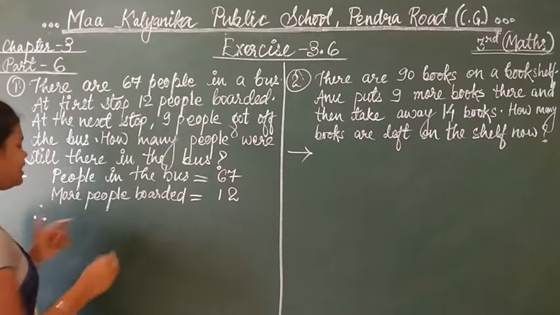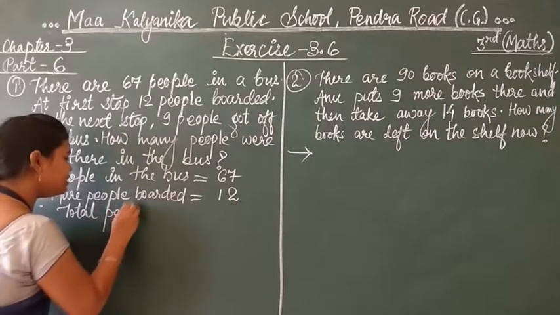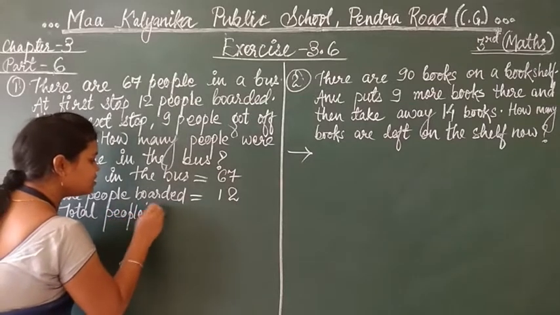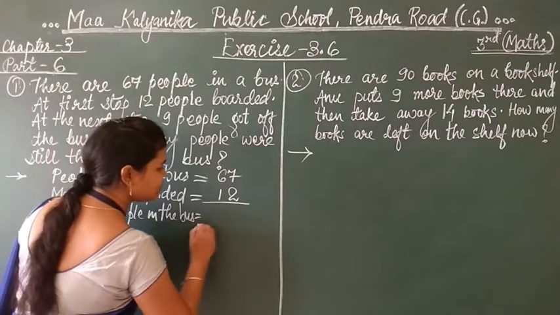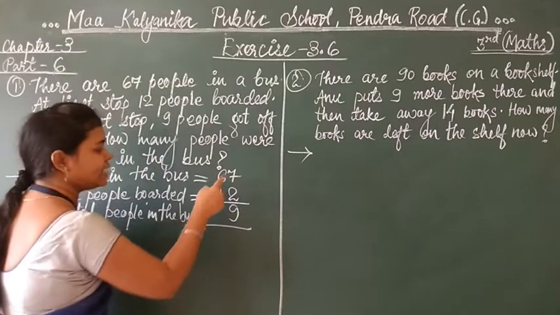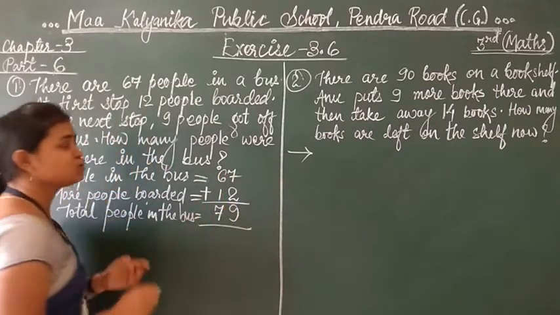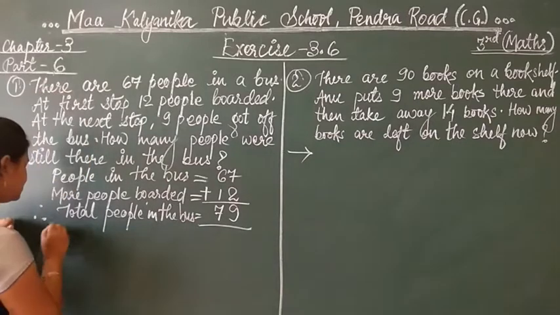Therefore, what will we find? Therefore, total people in the bus. How many people are there in the bus now? We have to add these 2. So 7 plus 2 is 9, and 6 plus 1 is 7. So the total number of people now present in the bus is 79.